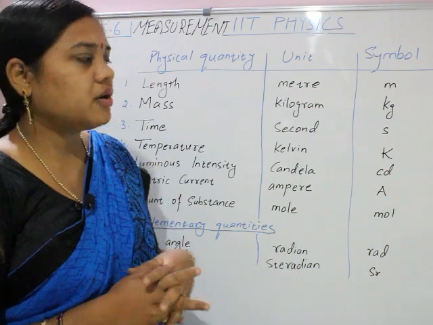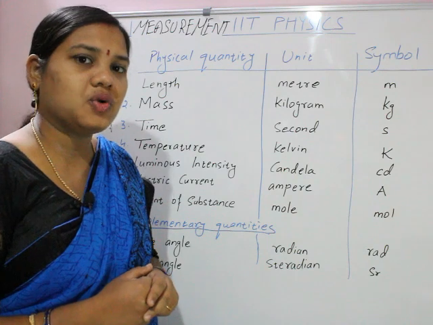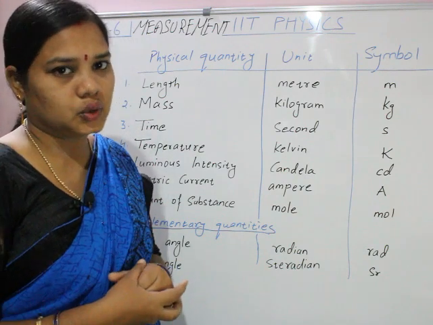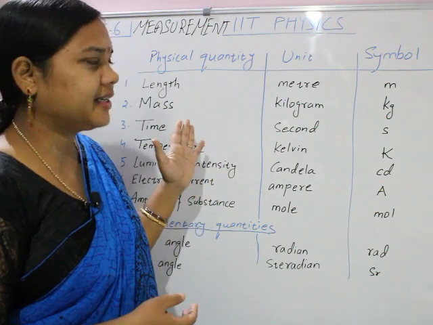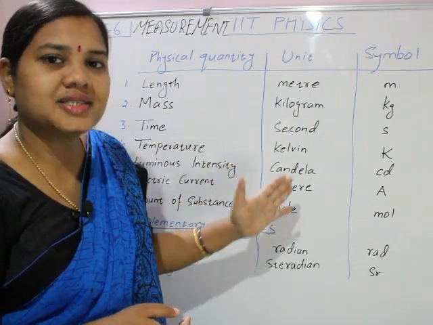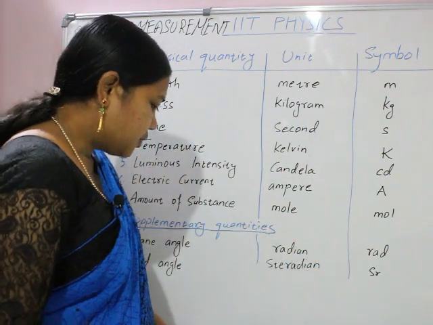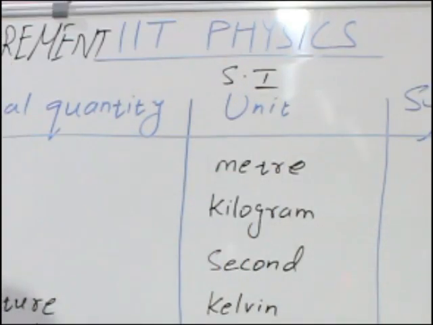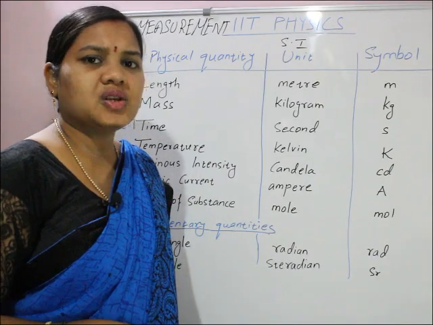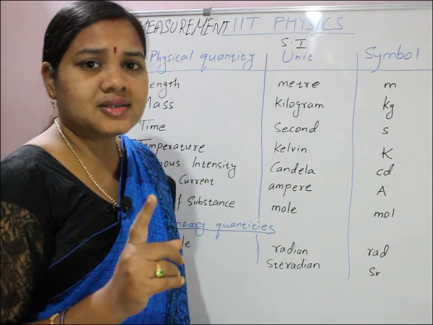I hope you have written the last quantities in your notes. Now we are going to see the table of fundamental quantities with their units and symbols. These are the SI units. Quantities have different units, practical units will be there, SI units also will be there, but the SI unit is main.